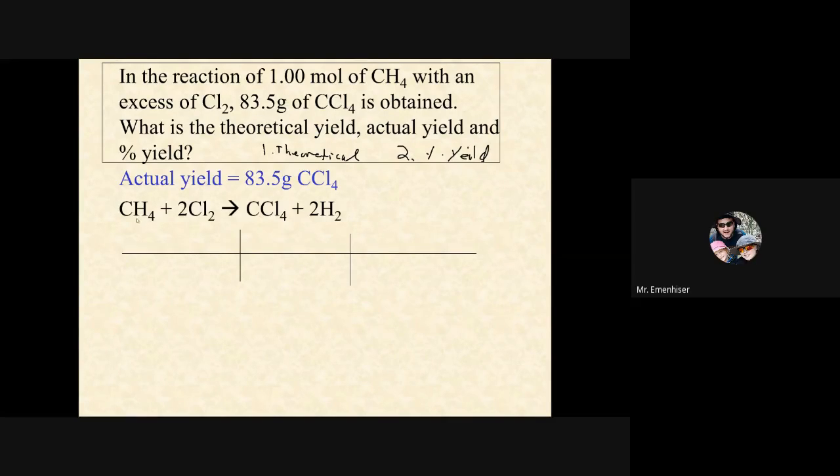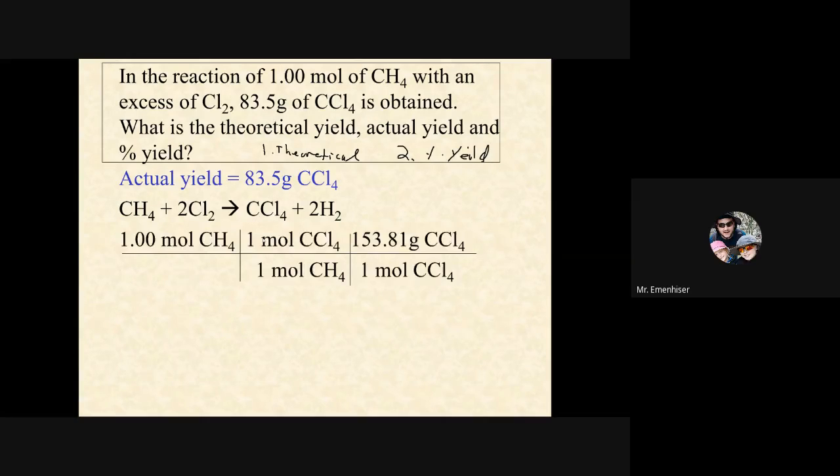All right, so here's our balanced equation. We have CH4 plus 2Cl2 will make CCl4 plus 2H2. We're not worried about the hydrogen, because it's asking about CCl4.